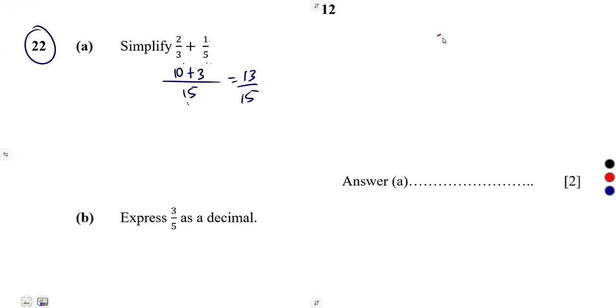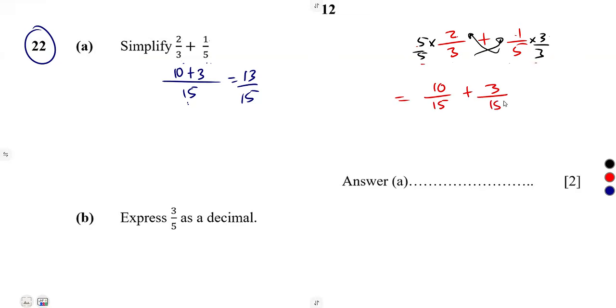Or you can simply use that idea that I used before of changing these. The denominators are not the same, so you can simply interchange 5 this side, 3 this side. So it's going to be times 3 over 3 this side, times 5 over 5. So 5 times 2, that's 10 over 5 times 3, which is 15, plus 1 times 3, that's a 3 over 5 times 3, which is 15.